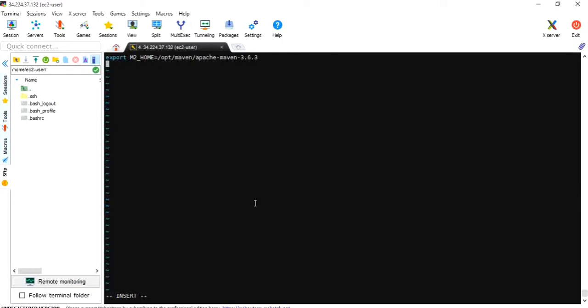Okay, next, export PATH equal to $M2_HOME/bin.